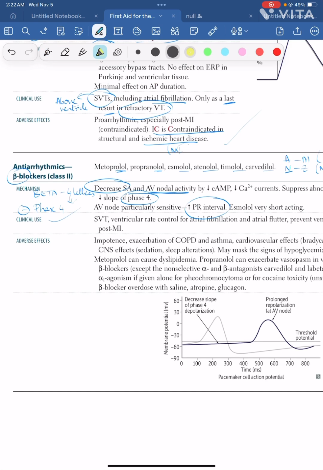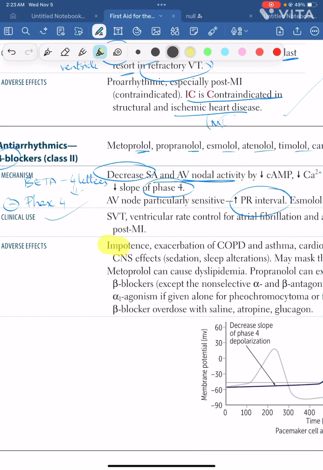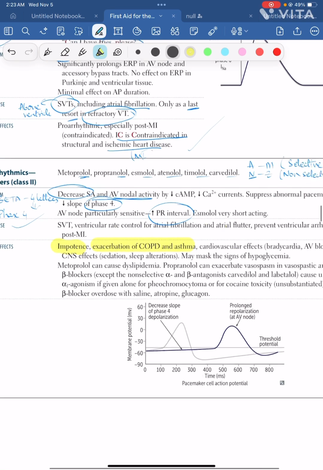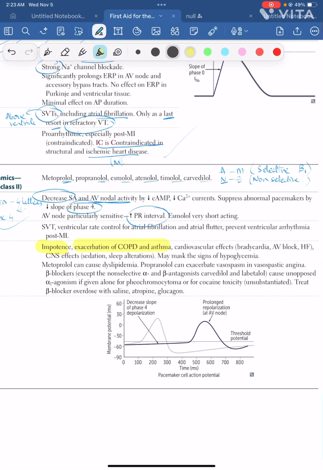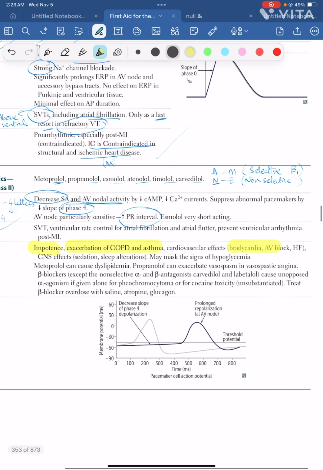Side effects we have just discussed because of the constriction, right? There's decreased blood supply in the penis, that's why impotence. Bronchoconstriction instead of dilation, that's why exacerbation of COPD and asthma. And cardiovascular effects, you know, it decreases heart rate and contraction, that's why bradycardia, AV block, heart failure, right? Masked signs of hypoglycemia because epinephrine will act on beta receptors which are already blocked, and hence there's no signs which will indicate hypoglycemia, correct?